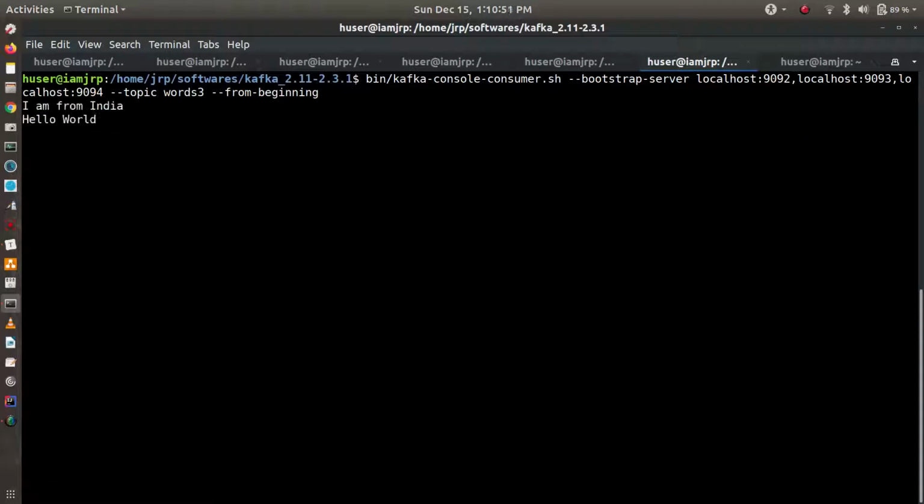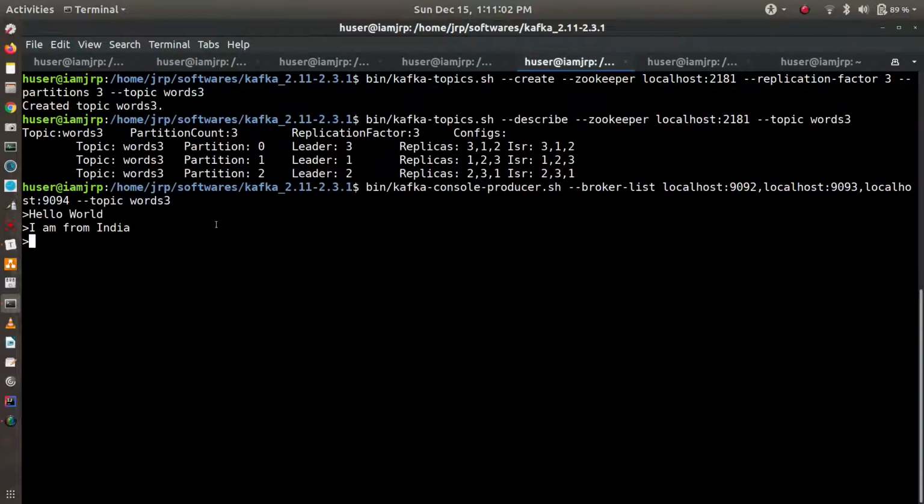So let's see. Yes, the consumer consumed the data from the producer through the Kafka broker. You can see I am from India and hello world is getting printed without any sequence maintained. The sequence is not maintained because there are multiple partitions inside a topic, and the order is maintained only inside a partition, not across the partitions, as we learned in previous sessions.